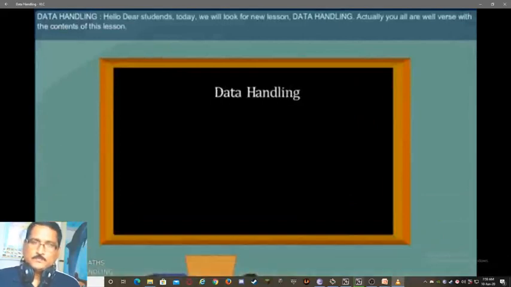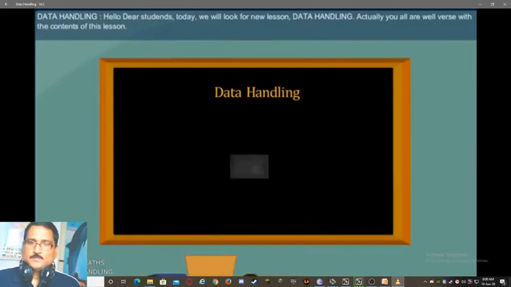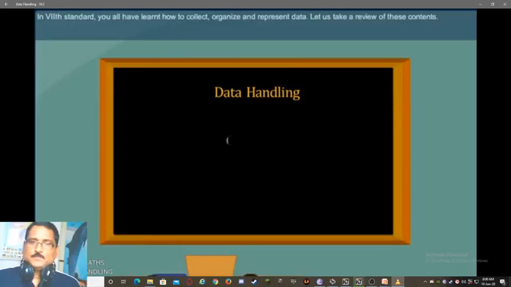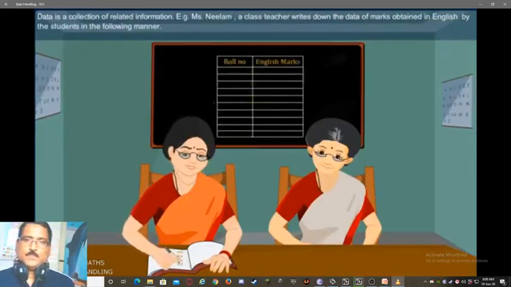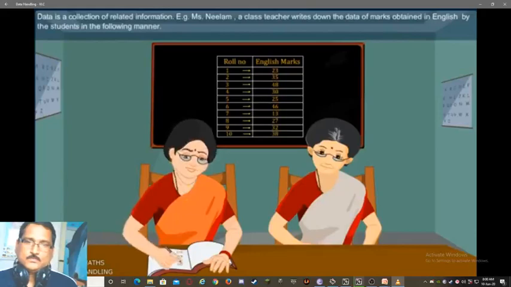Data handling. Hello, dear students. Today we will look at a new lesson, data handling. Actually, you are all well versed with the contents of this lesson. In 7th standard, you all have learned how to collect, organize, and represent the data. Let us take a review of these contents. Data is a collection of related information. Example: Miss Neelam, a class teacher, writes down the data of marks obtained in English by the students in the following manner.